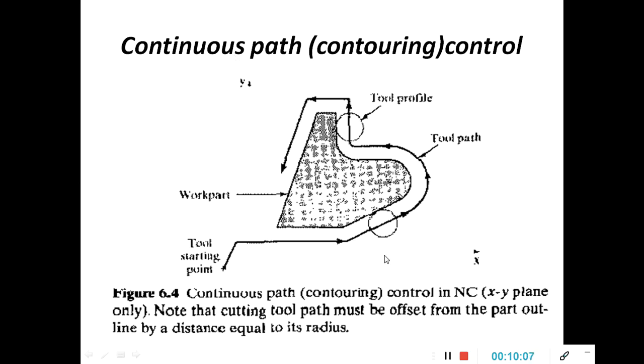One more important thing is that here this line distance is equal to the radius of a tool. See here, this is the tool and this is the radius of the tool. This is the tool path, this is the profile. If we give the coordinates of these points, here it is linear, circular, circular, linear. By giving the coordinates for each and every point, the tool will move in a particular specified path, and that type of method is known as continuous path control or contouring control.